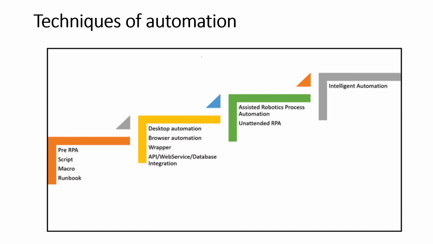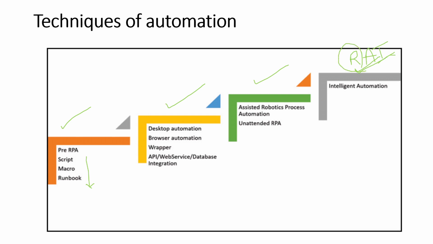Now we shall see techniques of automation. So this is how the techniques have evolved. Previously, approximately 10 years back, people were using these approaches in order to carry out tasks in an organization. Then people moved to desktop automation, browser automation, then came robots to perform the task. And finally we are here now, where we can include artificial intelligence in robots, where AI robots are able to perform operations without the intervention of human beings.